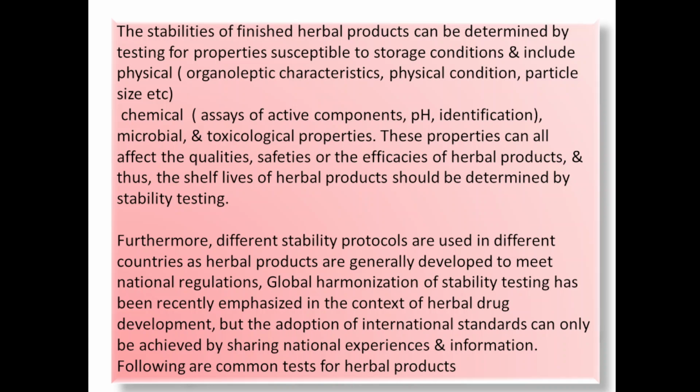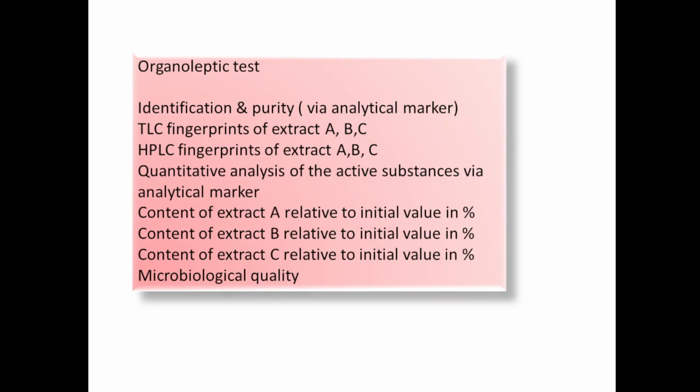Following are the common tests of herbal products. First, organoleptic test. Second is identification and purity via analytical marker, TLC fingerprints of extract, HPLC fingerprints of extract.